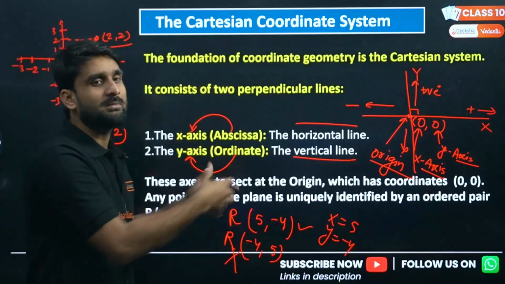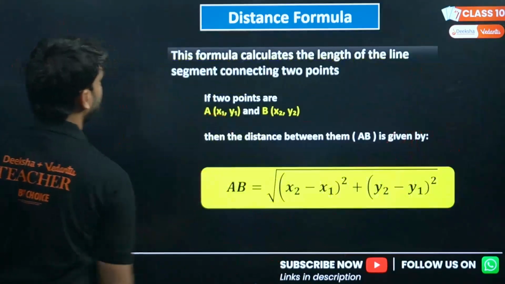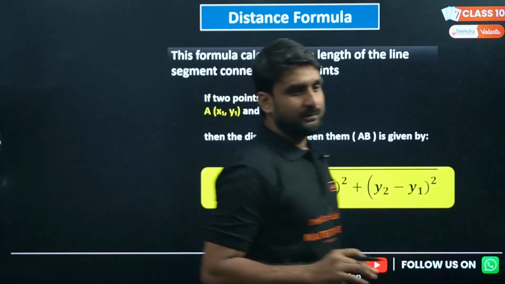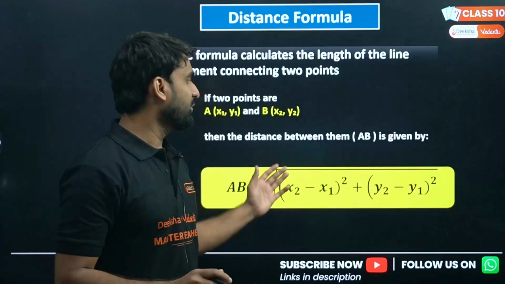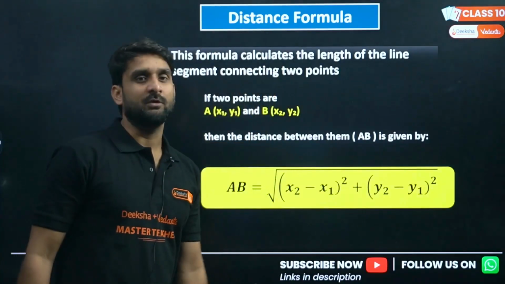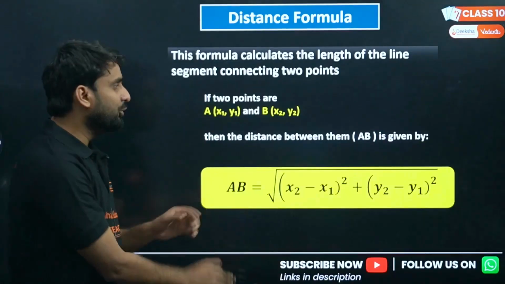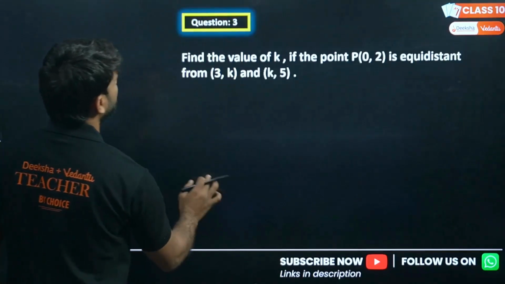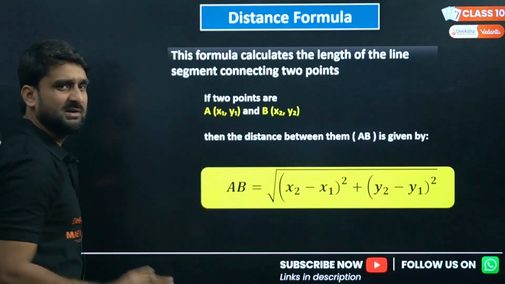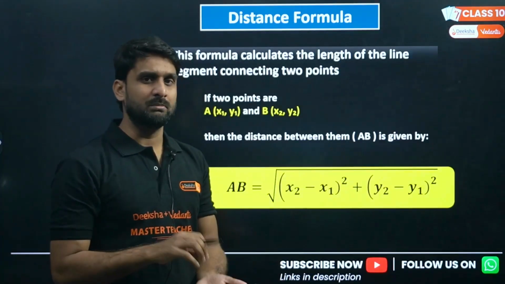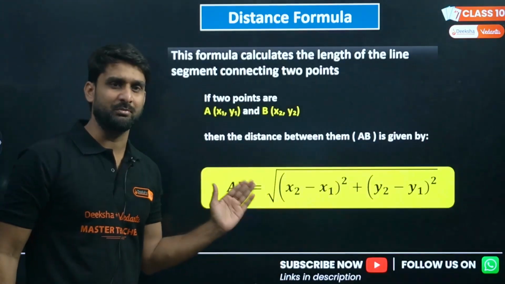You have already studied about these things in your previous class. Okay, let's begin at the level of 10th standard. In 10th standard, in coordinate geometry, the very important first formula is the distance formula, and so many questions have already been asked by the board in your examination, and I'm going to solve so many questions. I bring here a lot of questions, your competency level, your previous year board questions and everything. Just watch the video. I am going to give you complete clarity of coordinate geometry, my dear lovely kids. This is my promise to you, everyone.